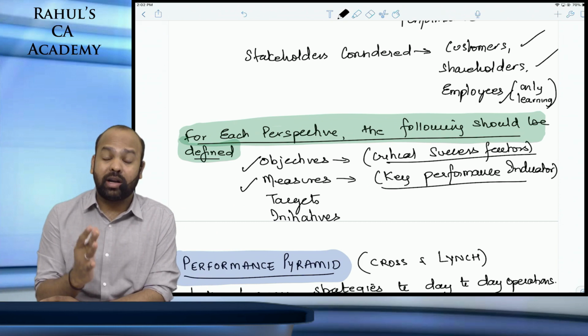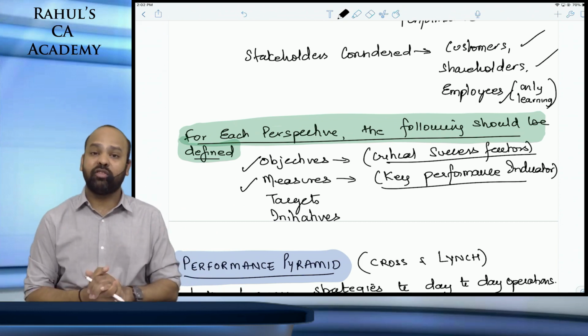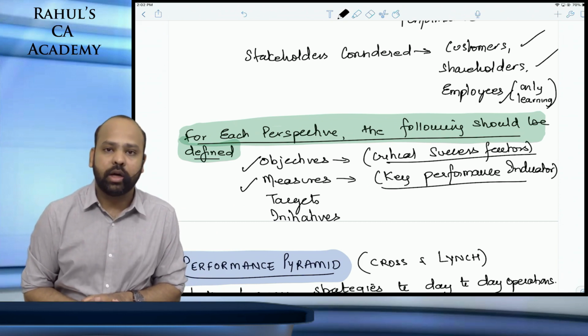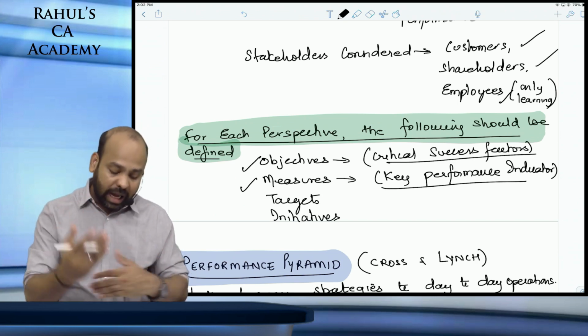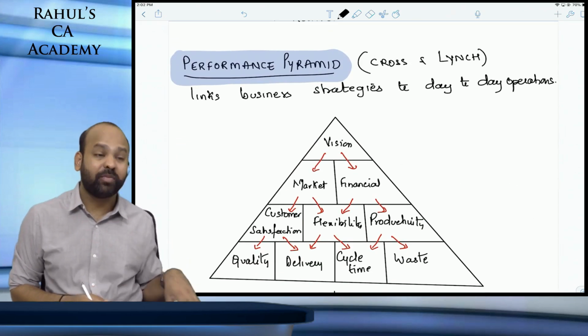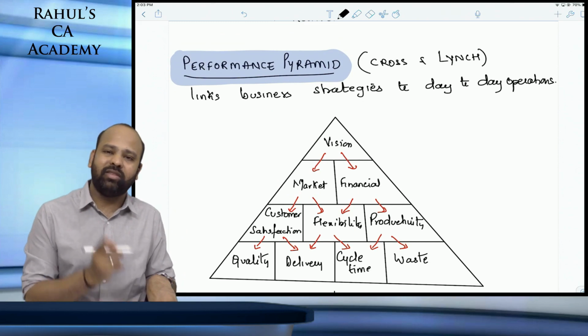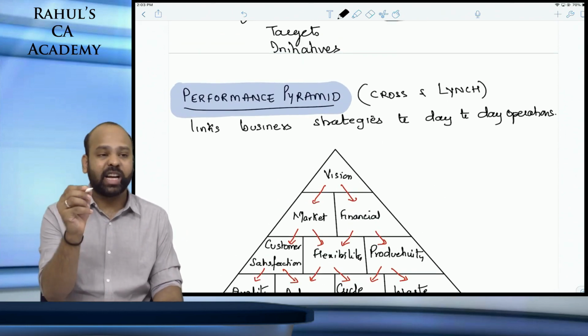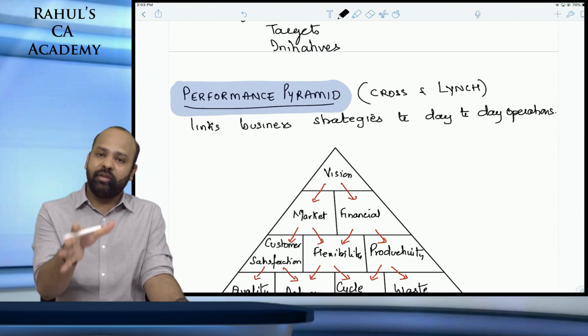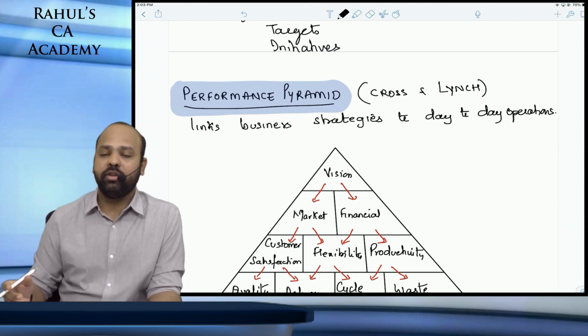I hope you're now trying to get a holistic view of financial and non-financial perspectives covered under balance scorecard. After balance scorecard, we have the performance pyramid. In brackets, everywhere, I gave the names of the people who have given this performance measure. So this is by Cross and Lynch.